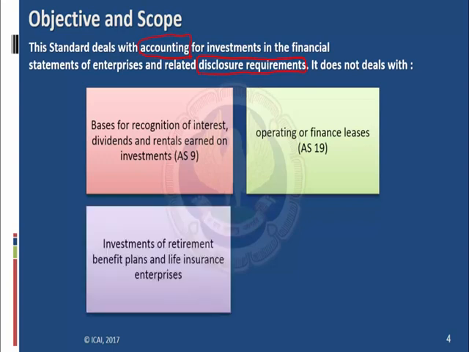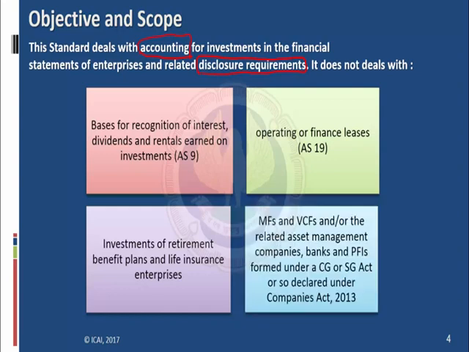Investments of retirement benefit plans and life insurance enterprises are also out of the purview of Accounting Standard 13. This standard also does not deal with mutual funds, venture capital funds, and the related asset management companies, banks, and public financial institutions formed under a central government or state government act or so declared under the Companies Act 2013. So this standard is not applicable for leases, for investments of retirement benefit plans, and for mutual funds and venture capital funds.